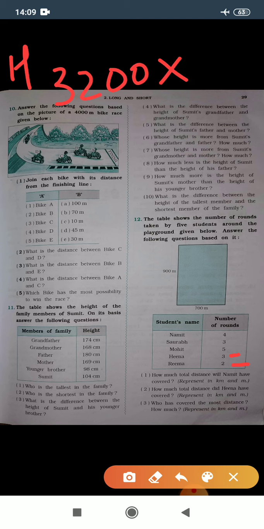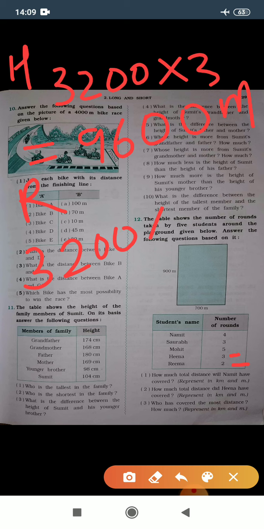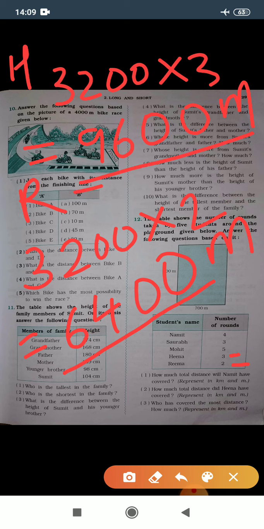3200 multiplied by 3 gives you 9600 meters. Now we'll calculate the distance covered by Rima. Rima ran 2 rounds. So 3200 multiplied by 2 gives you 6400 meters. Now we need to find the difference of these two distances.